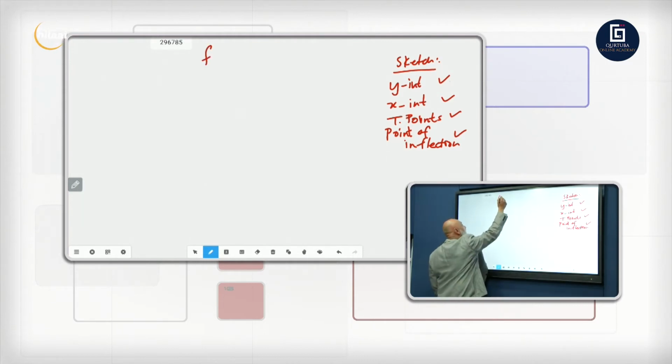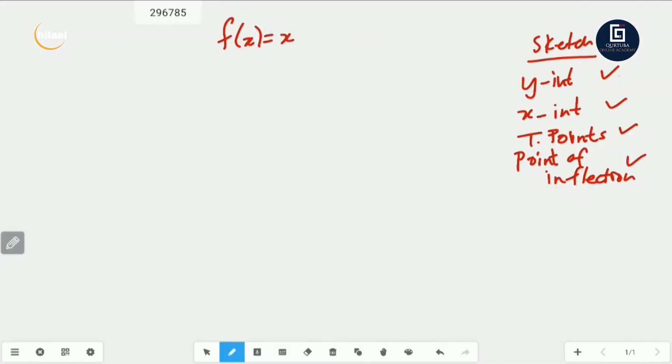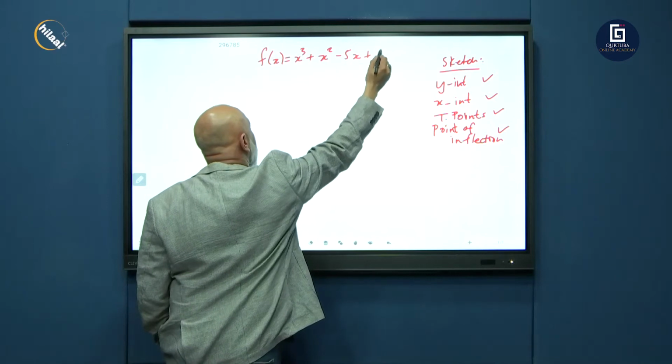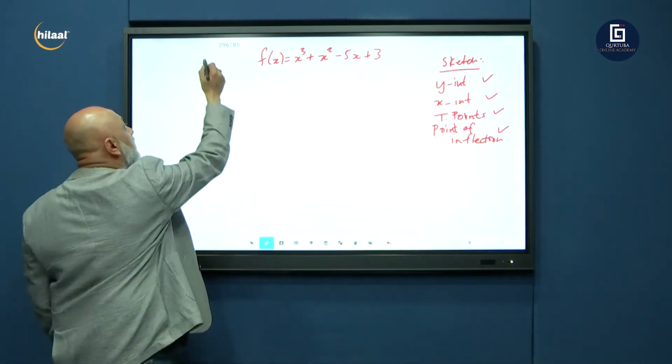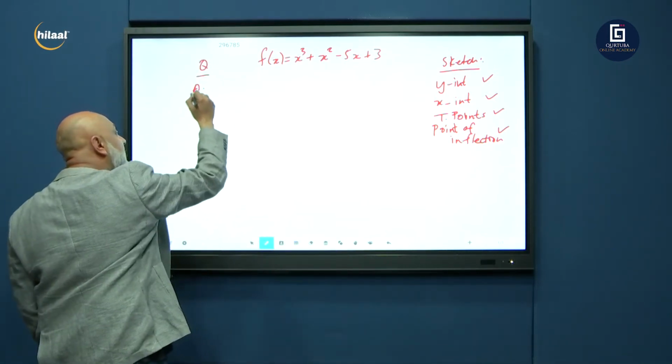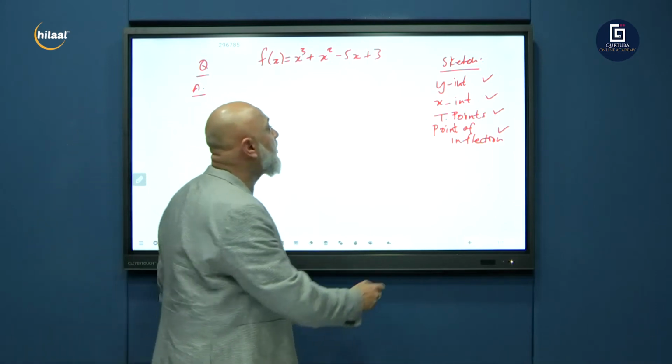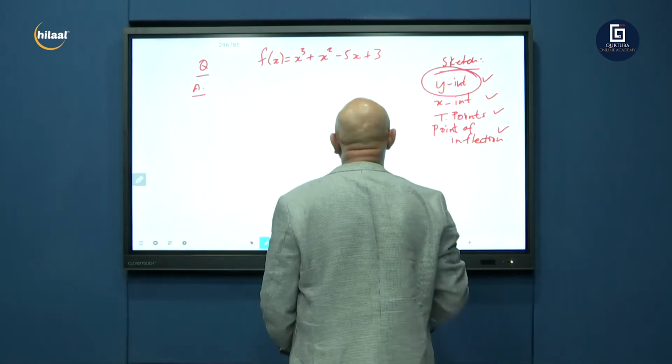What did the graph look like? f of x was equal to x cubed plus x squared minus 5x plus 3. Right. Question, answer. Let's start answering it here. How do we get our y-intercept?